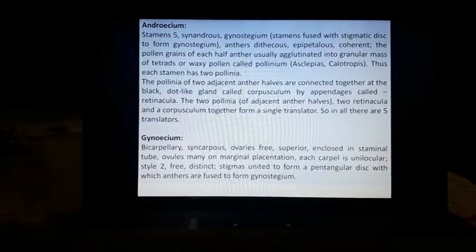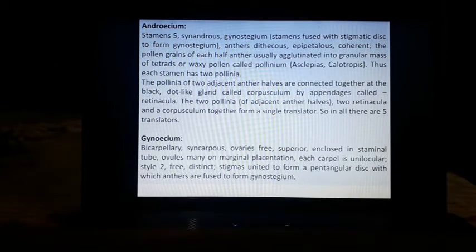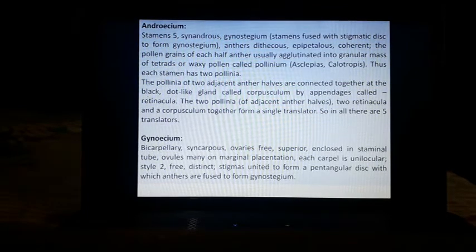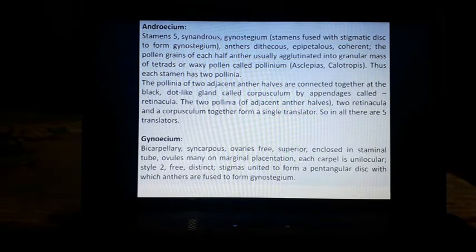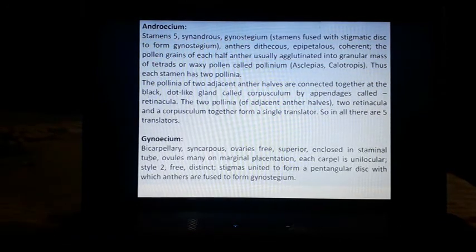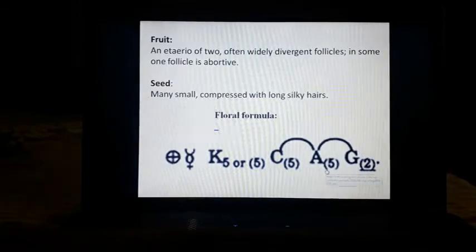Next, gynoecium. Ovary is bicarpellary, meaning 2 carpels are there. Syncarpous means fused. Ovaries free, superior, enclosed in the staminal tube. Ovules are many, present in marginal placentation. Each carpel is unilocular. Style is free. So it means only stigmas are united to form this disc, which is known as the gynostegium.